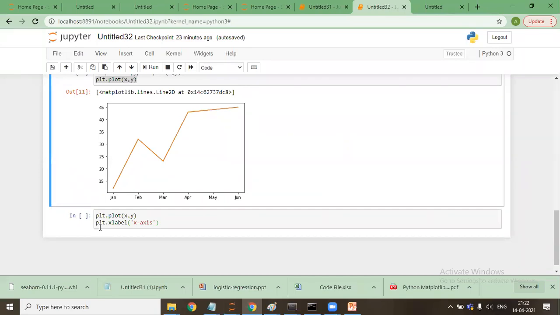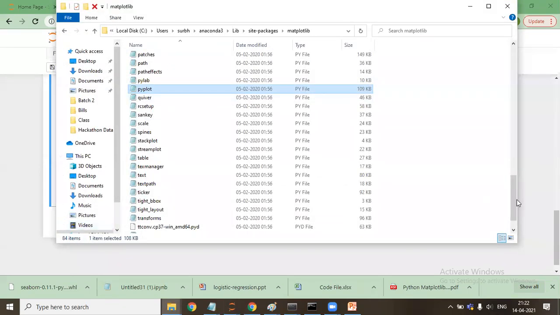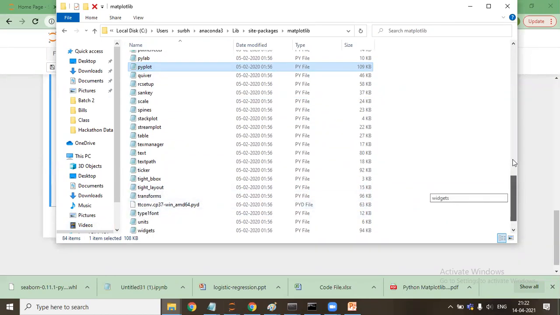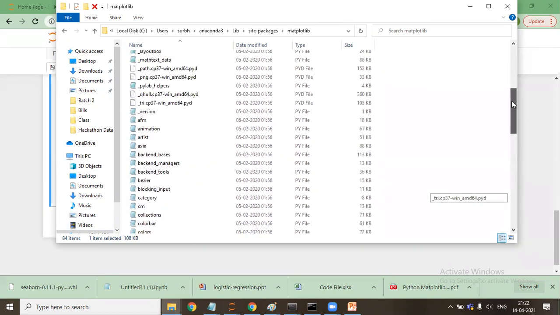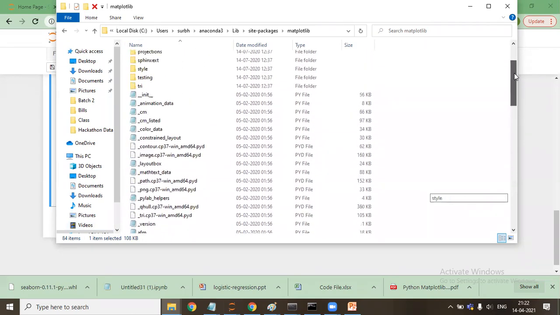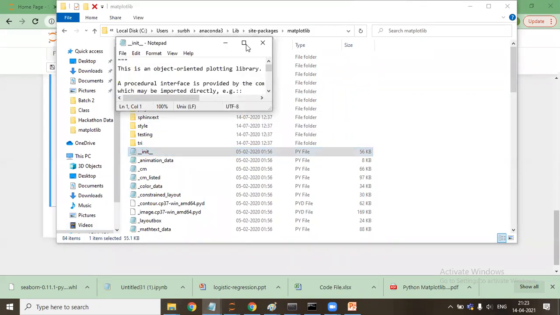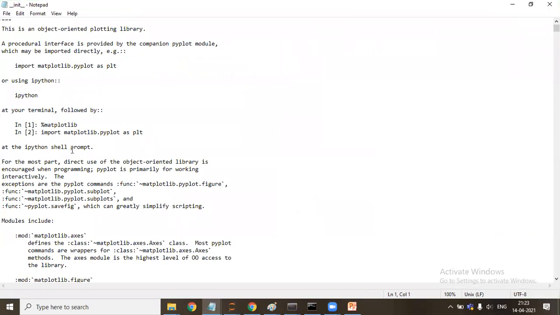So this package has certain dependent files that come automatically. So when I say this file, we need to define these files, some pyd files, and you see some other folders as well. Matplotlib has certain other folders as well, dependencies, like this is the initialization file, init file. This file is used whenever we need to call any file. This will be initialized by this only. This is a file with the help of which everything gets initialized.